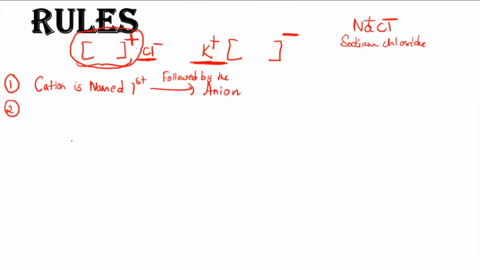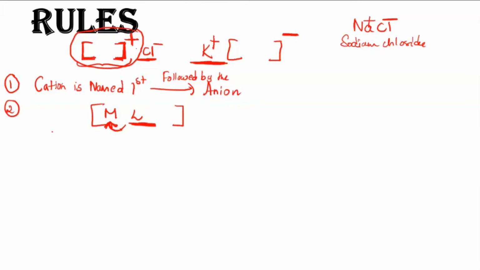Now going for the next one. After you choose the cation part, you will go for the complex part. You will choose the cation entity first, then you have to name that coordination sphere. Inside that, you will find there is a metal, and then you will find the ligand present. When you are naming this, always the ligand should be named first. When you go inside the sphere, the ligand should be named first, followed by the metal atom. At the end, we go for the metal atom. So first is the ligand.